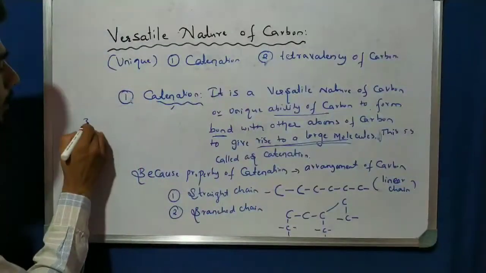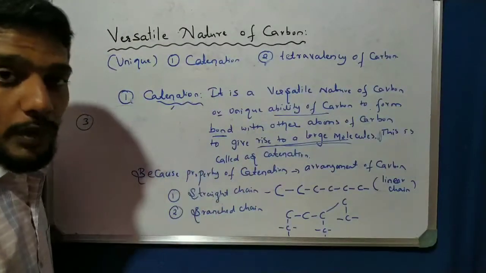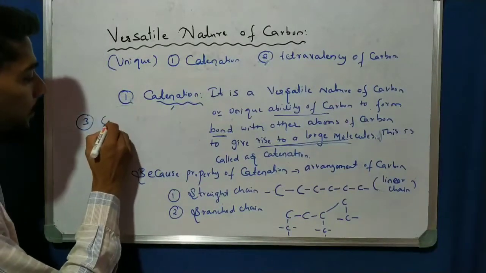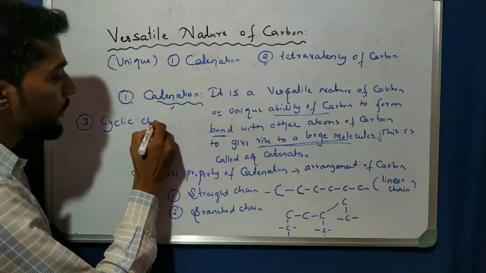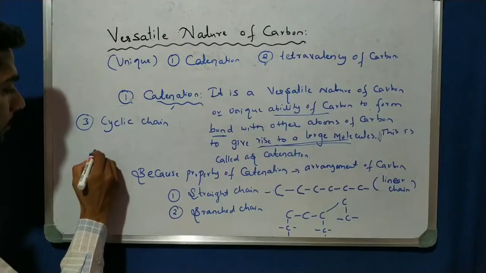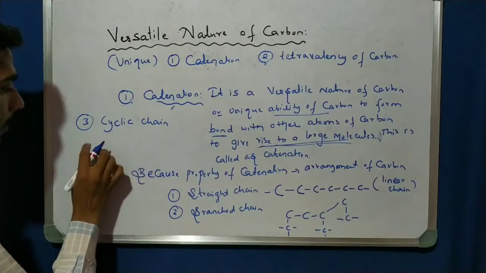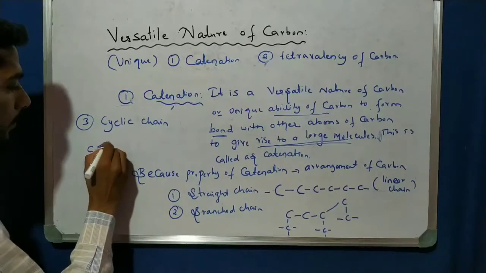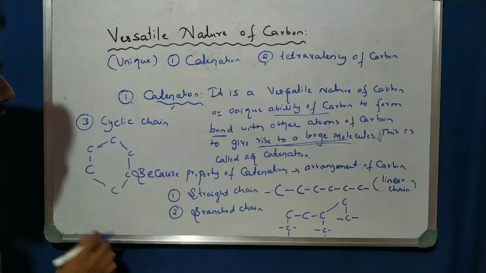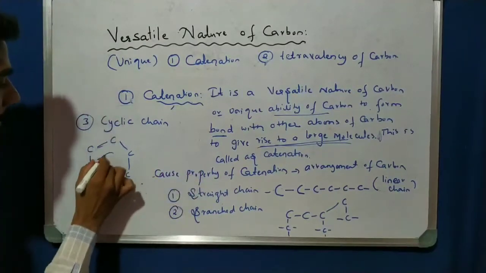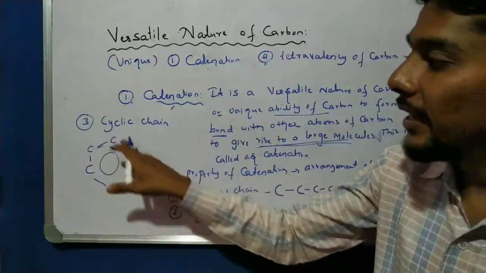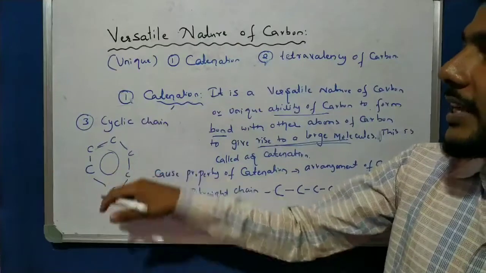Now the third one. Based on the catenation property, the arrangement of carbon can also be cyclic. A cyclic chain is a simple one like that. Carbon atoms can also form a cycle like that. We use some types of compounds like that. Cyclic, like a cycle. So this is the cyclic carbon chain.